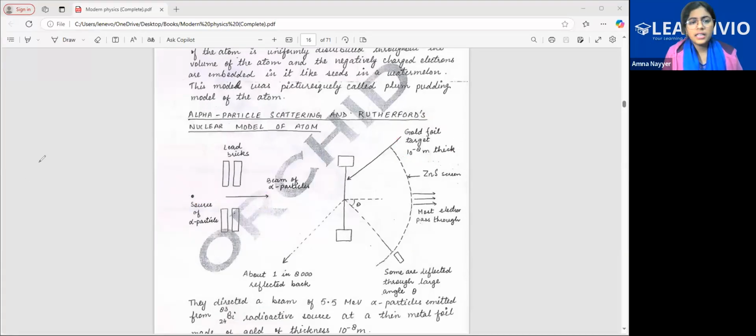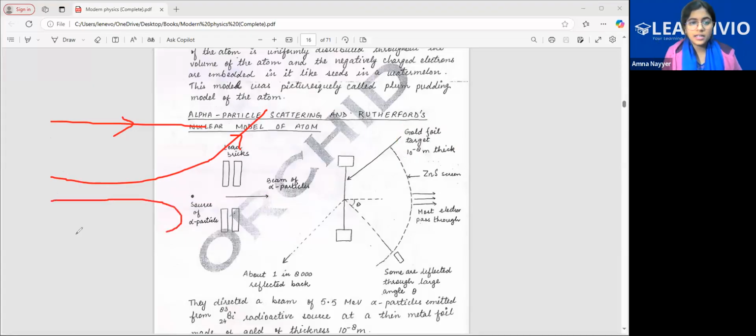So what was observed? It was observed that some of the alpha particles could pass straight away without any bending, nothing. This was one of the observations. Second, it was observed that some of them got deviated, and very, very few, like out of 8,000, only one. So one in every 8,000 alpha particles got deflected back by 180 degrees. So these were the observations.